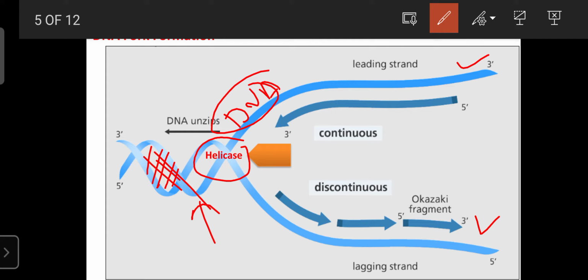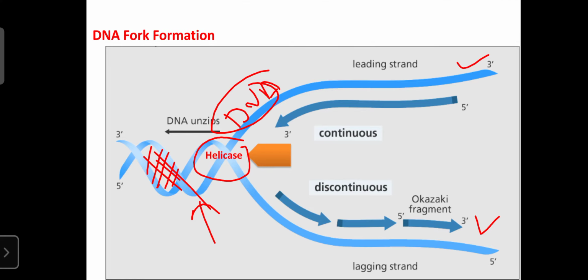That's why the DNA helicase enzyme plays an important role in the conversion of double strand DNA molecule into a single strand DNA molecule.